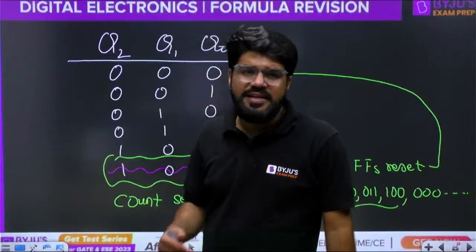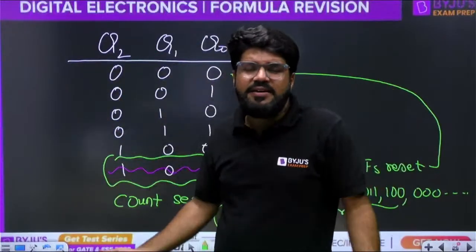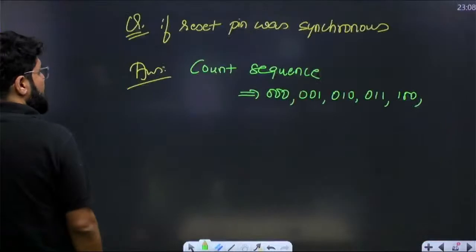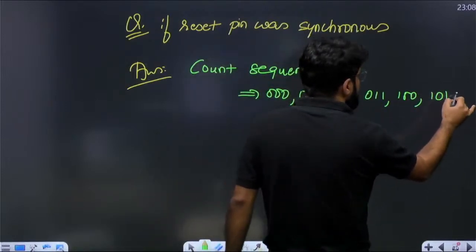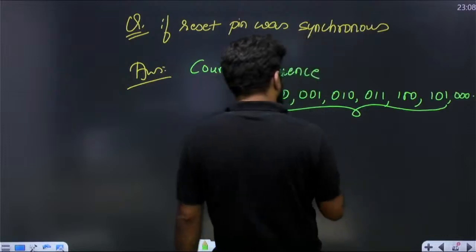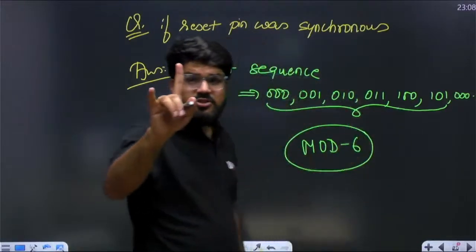So it is a valid state. That will also be counted. Any state which is active for one clock cycle is a valid state for me. So 101 will be active up to the next clock cycle, and hence it is counted. And hence it is going to be mod 6 then. So there will be a difference of 1 in both the answers.